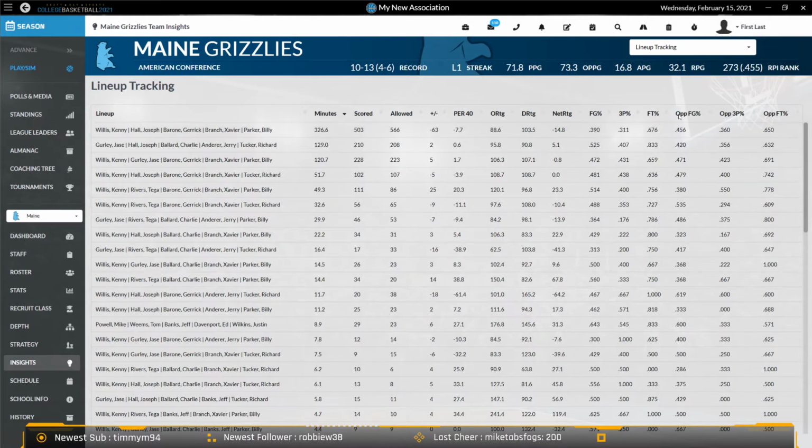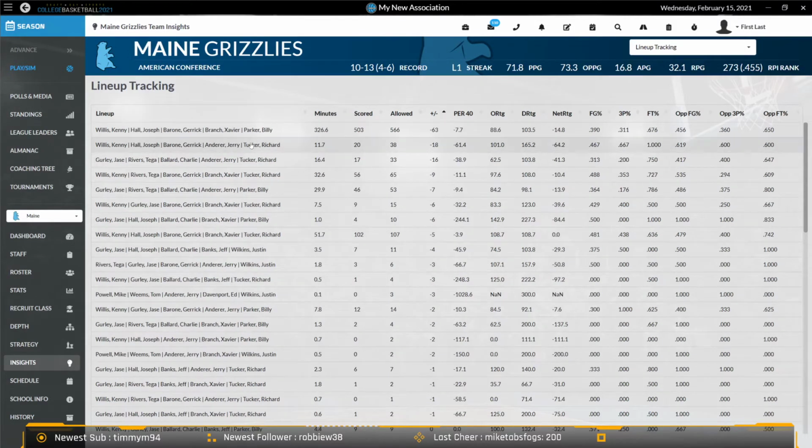You see these other important factors here showing you how your lineup does offensively and defensively, and it helps you understand as you look through here. Maybe you can identify a player who is frequently in the negative lineups, and he may be your weak link in that lineup. So this screen is very helpful for identifying things that you can't just pick up from looking at the box score.